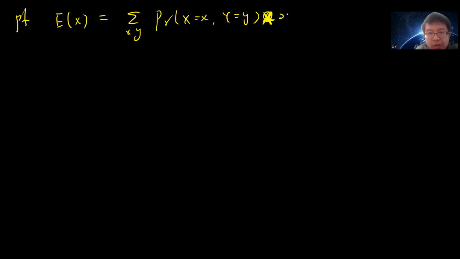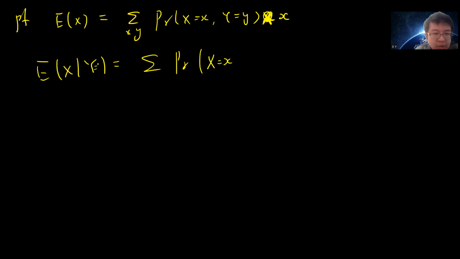Let me write down the definition. E of X is the sum over x, y of x times the probability of X equals small x and Y equals small y. Now, what is the expression of the expectation of X conditional on Y? By definition, let me pick it to be y just for convenience, it's the sum over x of x times the probability of X equals x conditional on Y equals y.